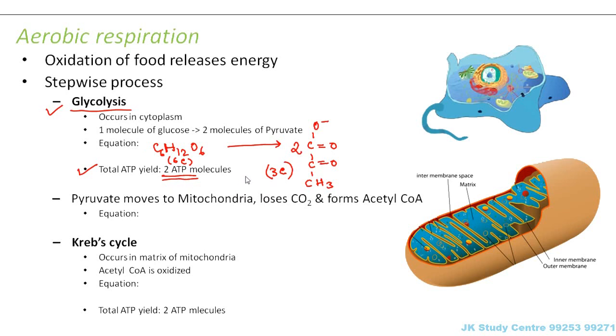So now what happens to this pyruvate? This pyruvate, which was created in the cytoplasm, will now move to the mitochondria. You remember what is mitochondria? It is the powerhouse of a cell. It is the cell organelle where actually energy generation takes place. So this pyruvate will move to mitochondria, and in mitochondria it will lose carbon dioxide and thereby form acetyl coenzyme A. So this is the pyruvate.